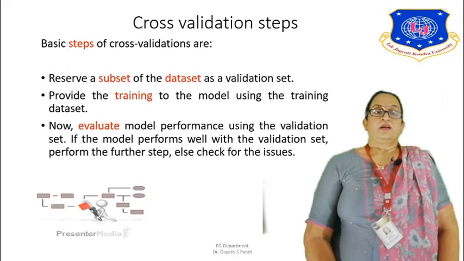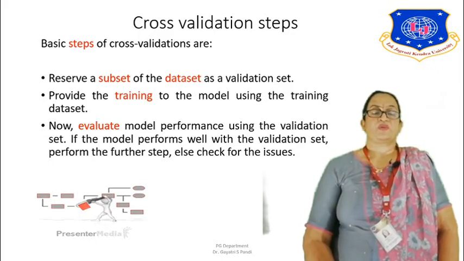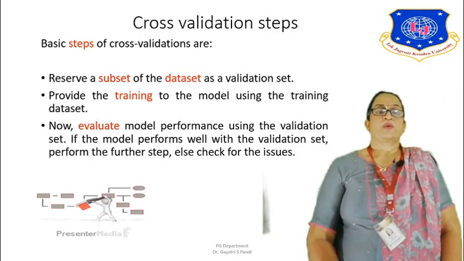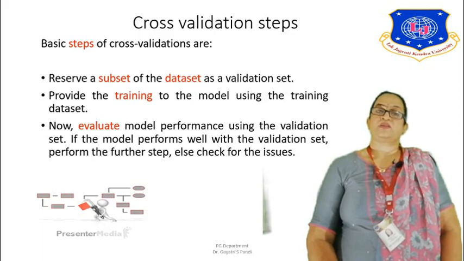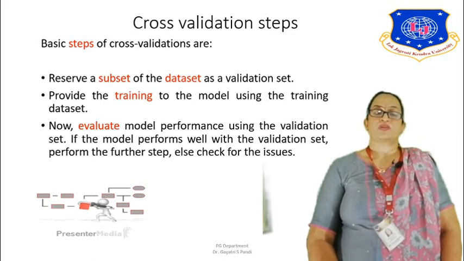Now these are the basic steps of cross-validation. First, you reserve a subset of the data set as a validation set. Then you provide the training to the model using the training data set. Then you evaluate the model performance using the validation set. If the model performs well with the validation set, perform the further step, else check for other issues.